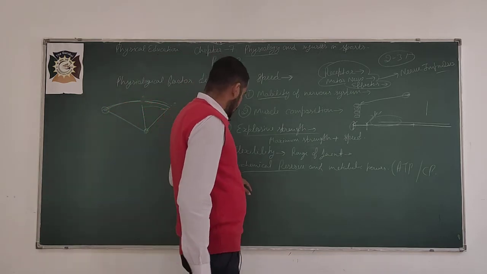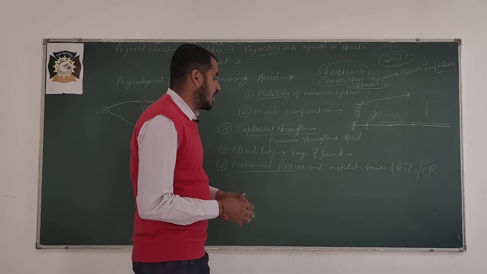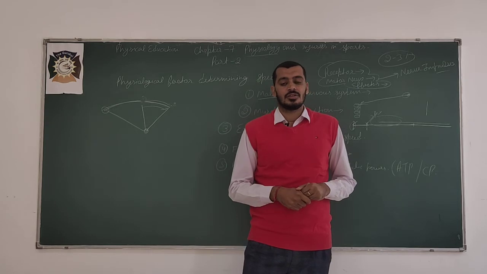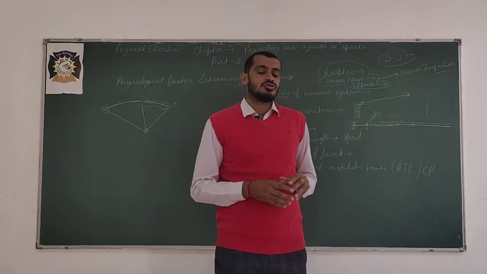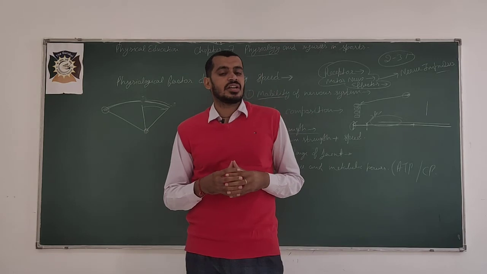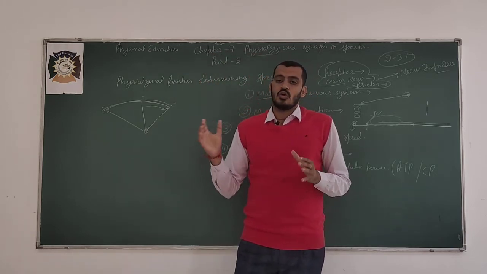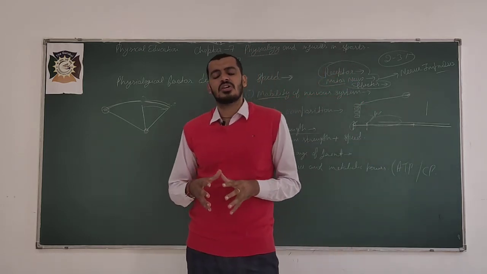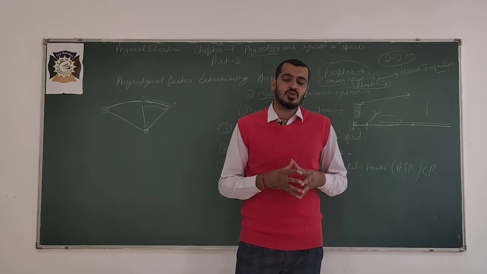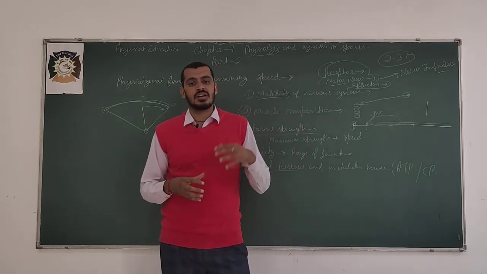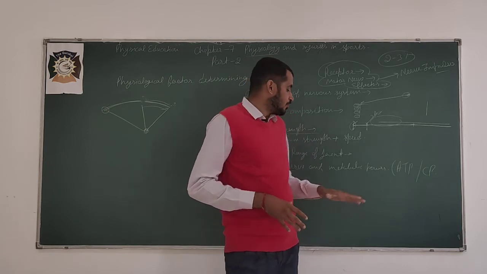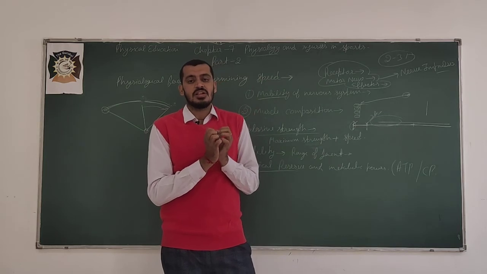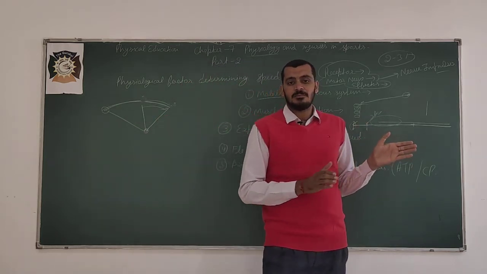Okay, fifth one is biochemical reserve and metabolic power. We know when our muscles are working, ATP and CP are producing the energy in our muscle. ATP is adenosine triphosphate, CP is creatine phosphate, and glycogen is the part of ATP and CP, or we can say CP and ATP are the part of glycogen. Okay, these are responsible to produce energy in our muscle, through which we can perform any activity.